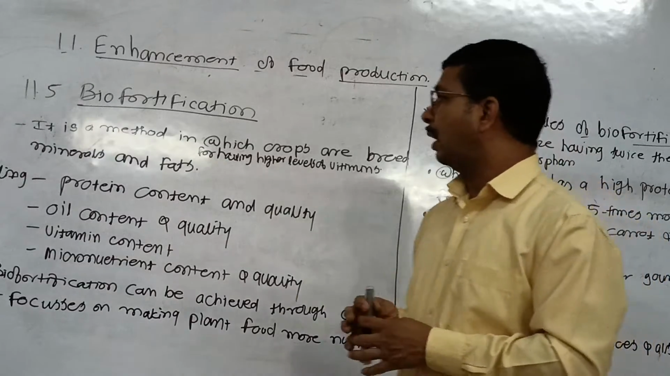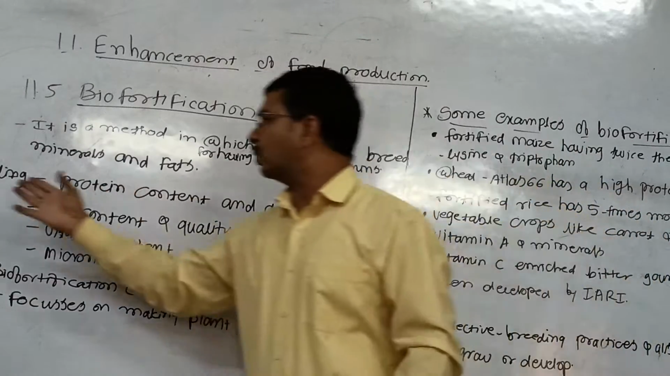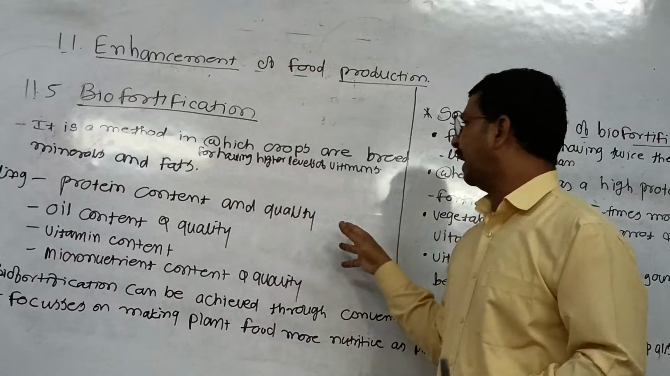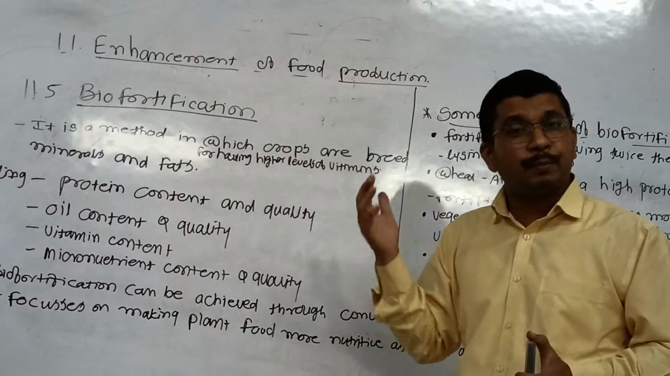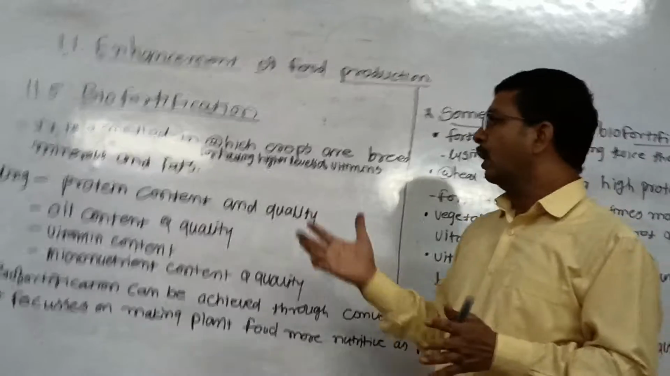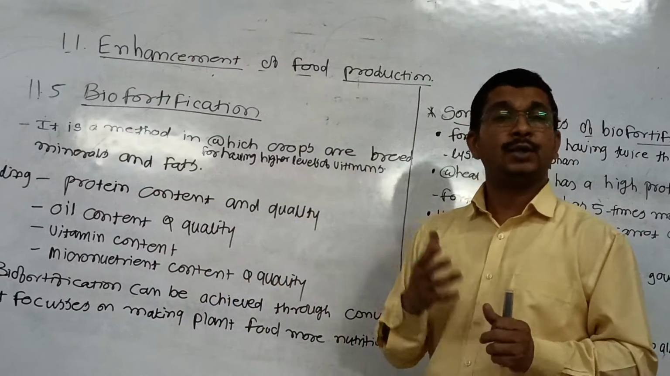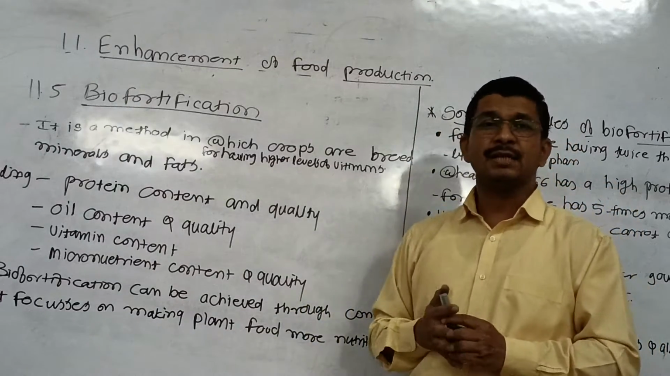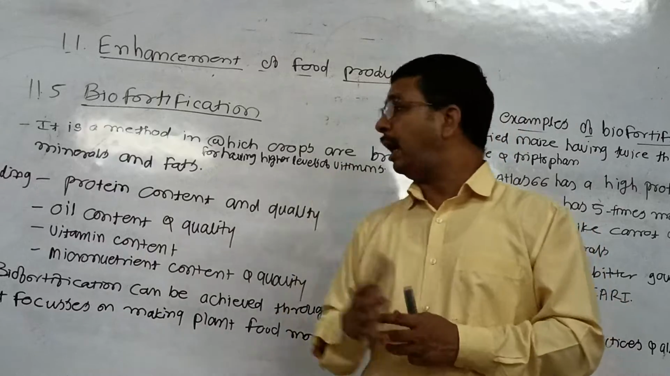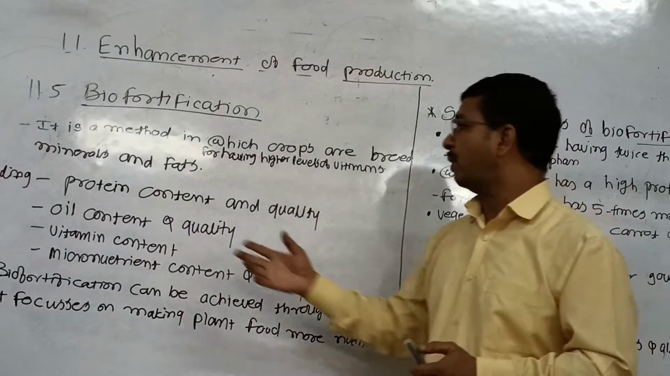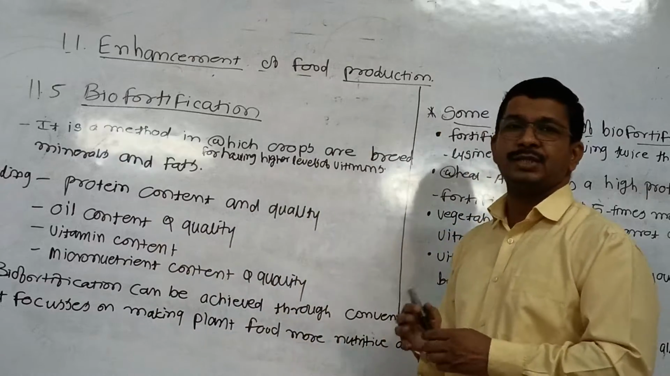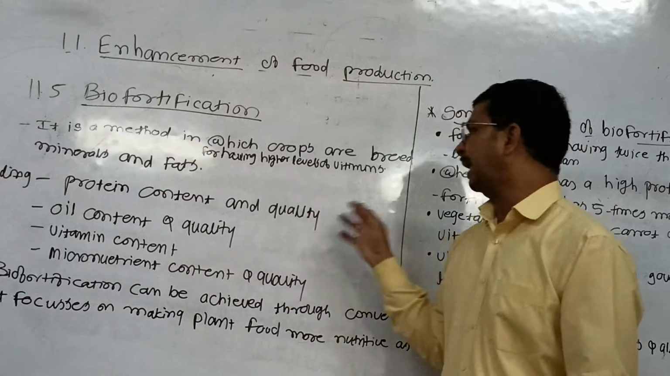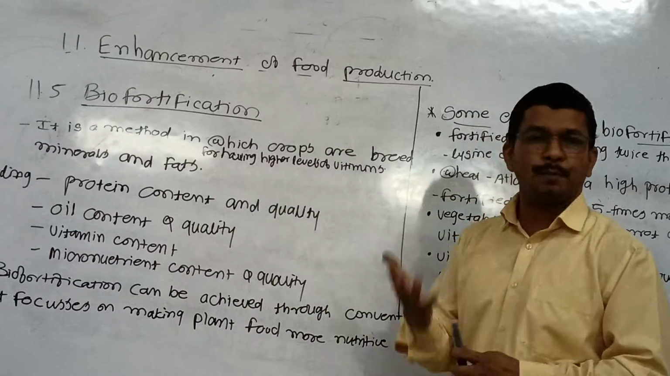For the crop breeding, they think about the protein content and the improvement of food. You know that protein is very useful for the synthesis and for the various activities of plants and human beings. That's why protein is a very essential factor for the development of the body. That's why protein content and quality is improved there.